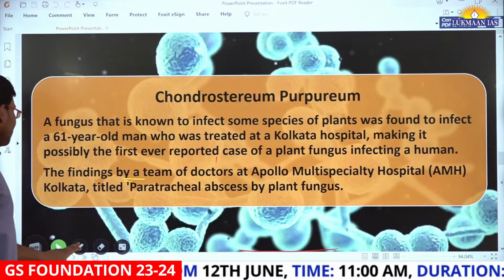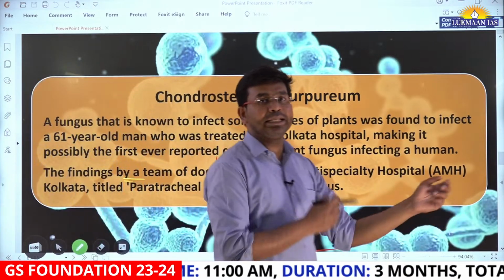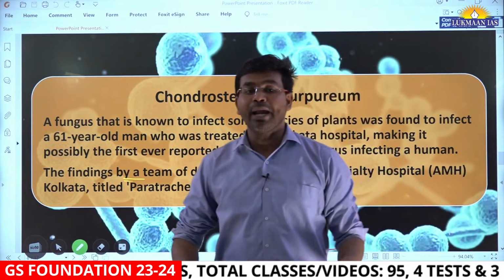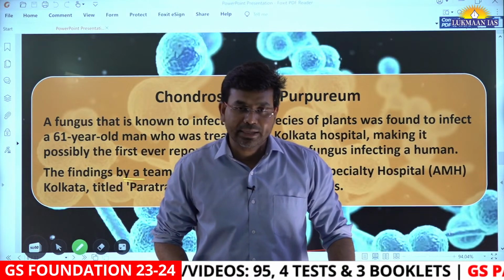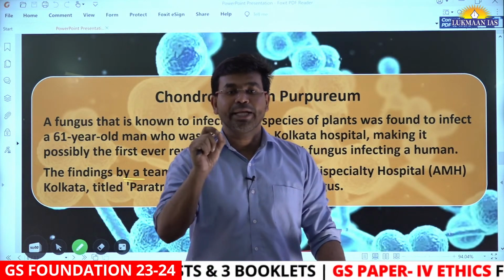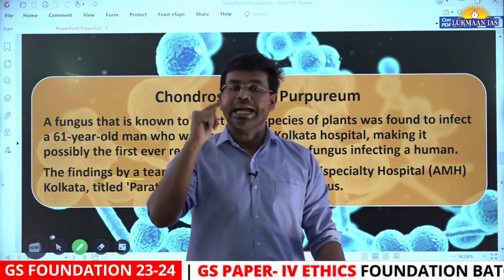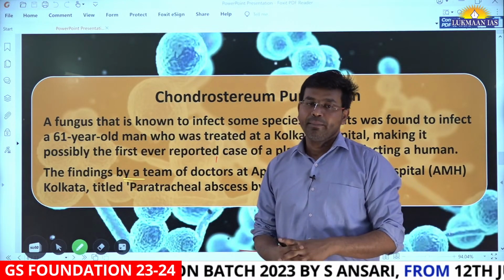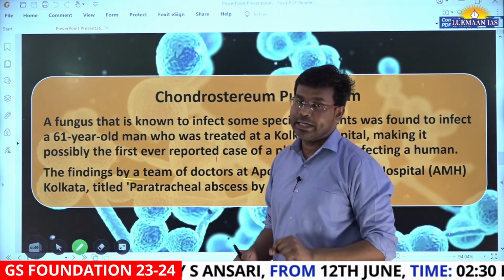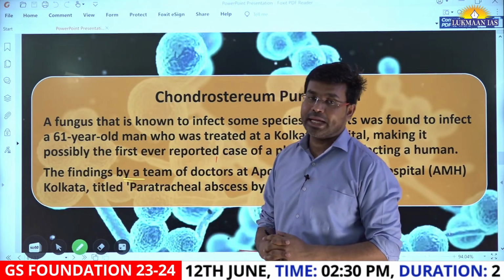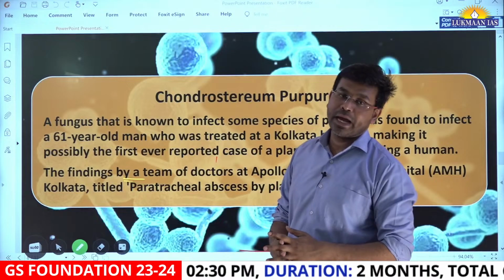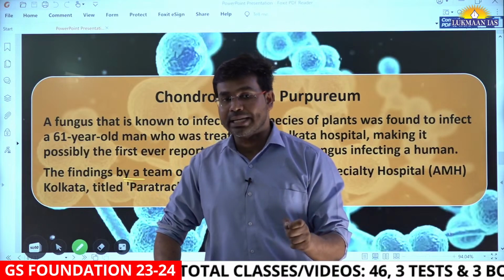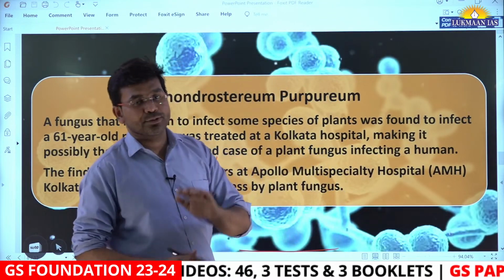So with this, let us come to the third topic for the day. We are going to read the next topic. In this topic, we are going to understand a plant fungus that has affected a human being for the first time. So it's a kind of alarm that has been raised, because now a plant fungus is also affecting human beings. So now we need to think about how we can curb this plant fungus from affecting human beings. We need to do further studies and analysis to understand the more intricacies associated with this.